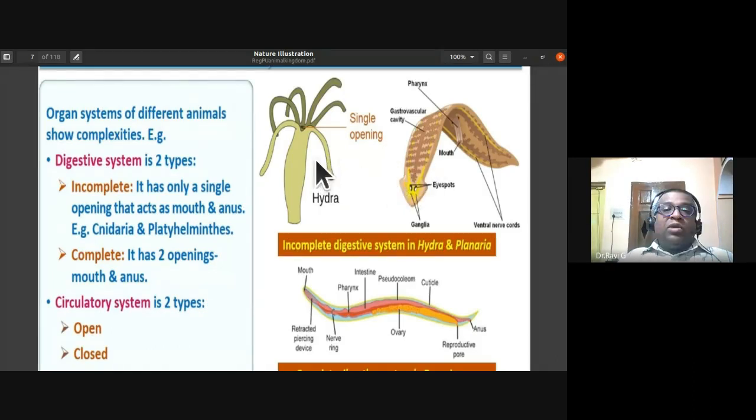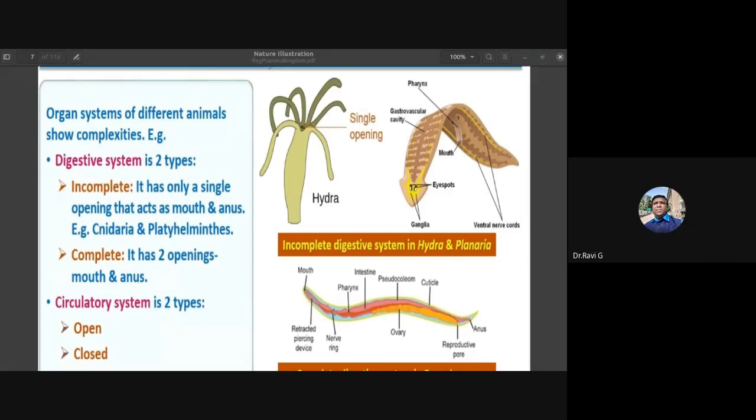Hydra belongs to coelenterate or cnidaria. Planaria belongs to platyhelminthes. So they have an incomplete digestive system in cnidaria and platyhelminthes. The cnidaria example is hydra. The platyhelminthes example is planaria. Now, the complete digestive system has a separate mouth and a separate anus. Organisms which have a complete digestive system have a separate mouth and anus. So that you have to remember.